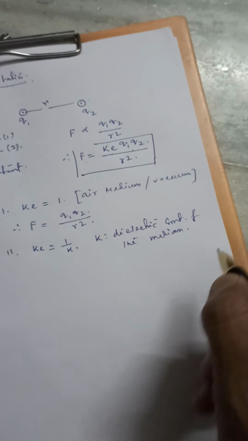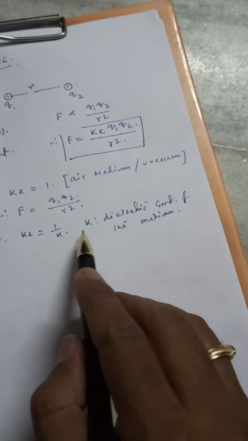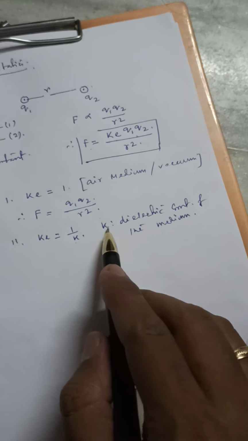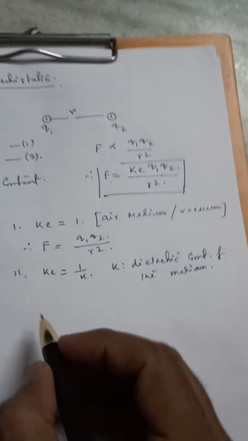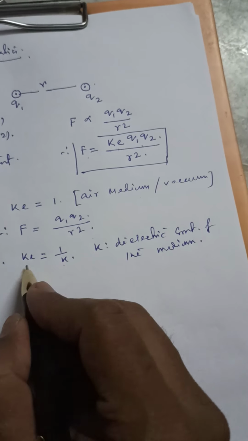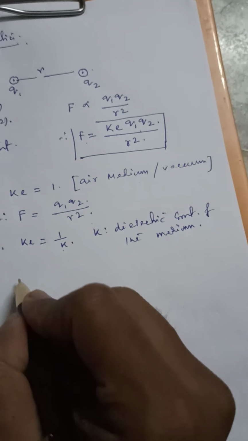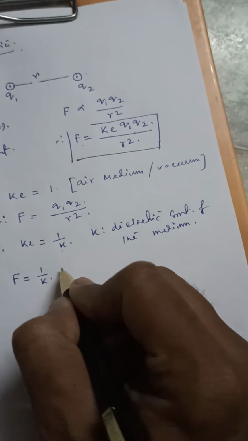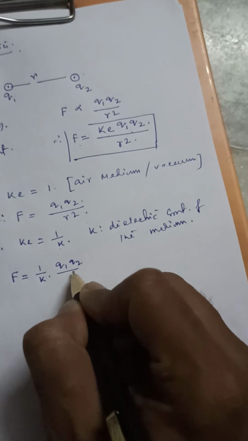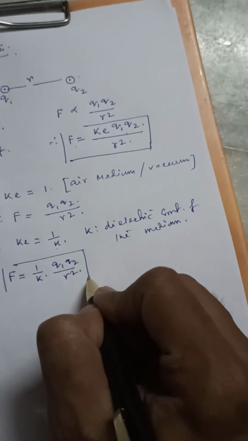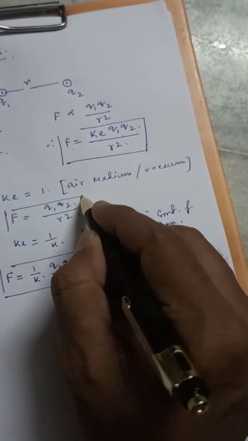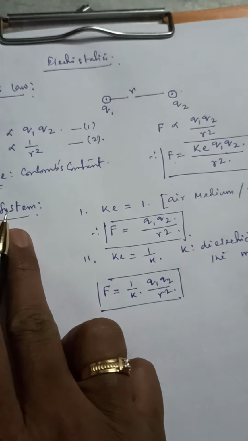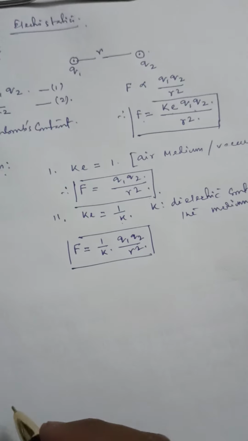In case of CGS system, this dielectric constant is the fundamental property of the medium. Okay, যে মিডিয়ামের মধ্যে তুই চার্জটাকে প্লেস করছিস। So in CGS system, value of Ke is equal to 1 by K. In that situation, value of force becomes 1 by K Q1 Q2 by R square. So this is another form of Coulomb's law in case of CGS system. So in case of CGS system, we have two different forms of Coulomb's law.